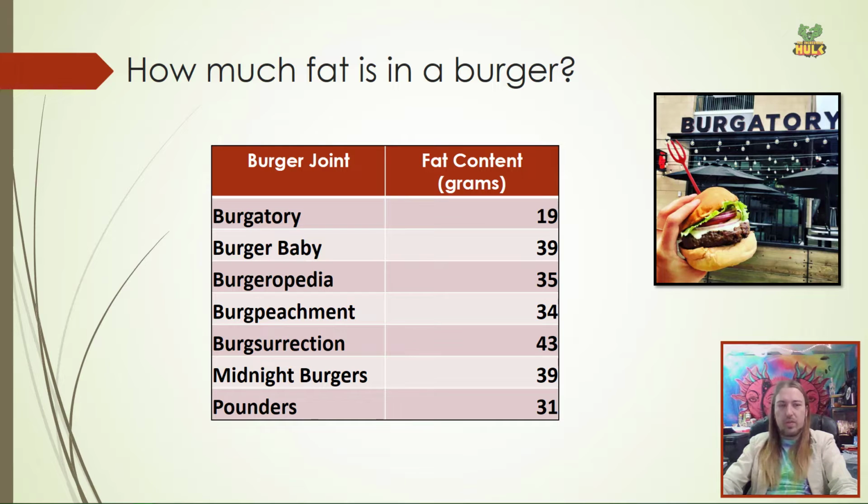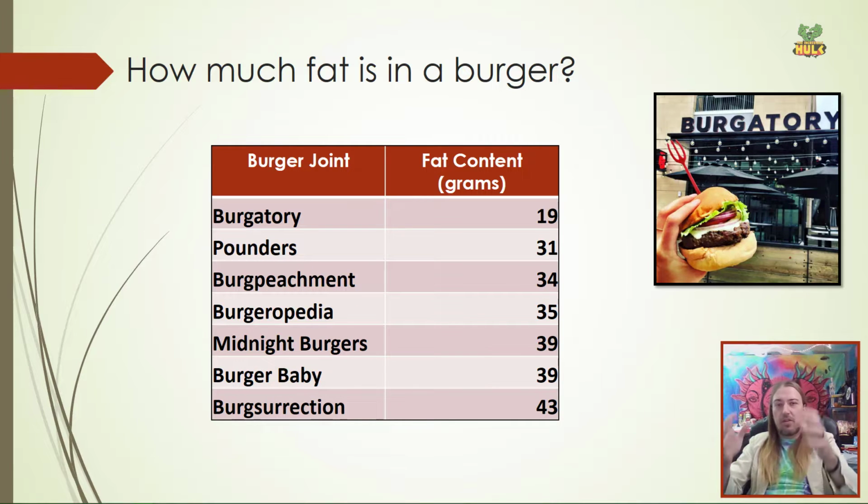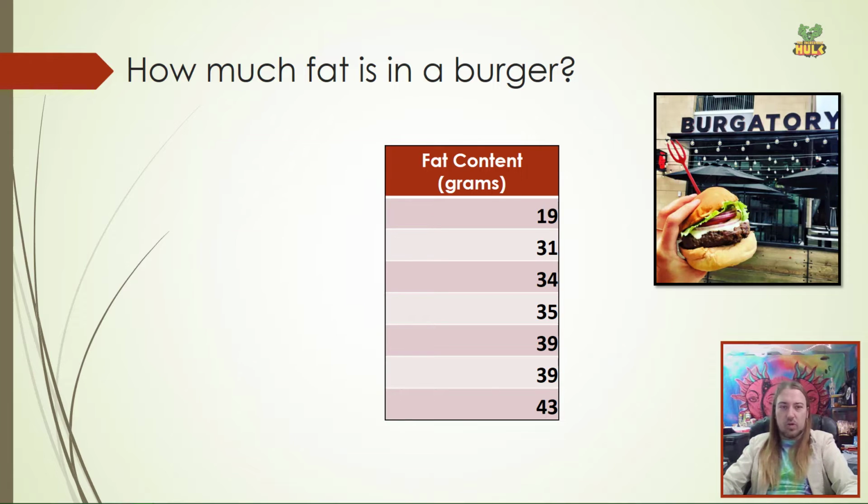So what do we do with these data? Well, first, let's reorganize them from the lowest to the highest, right? It doesn't matter what the left-hand column says as long as you keep it paired with the right grams. We want this to be more easily seen in that right-hand column. And now once we have that, I don't really care what the burger joint is anyway, because this is all that we're going to be working with. These are our data. They range from 19 to 43.